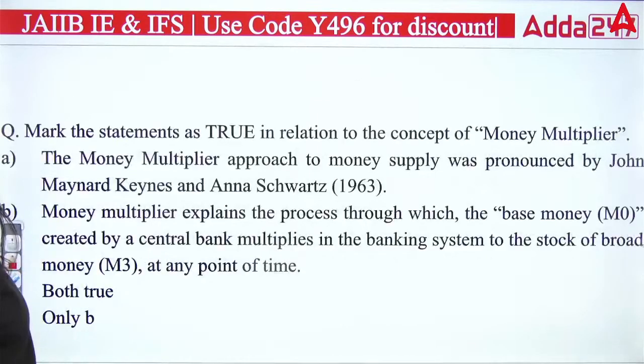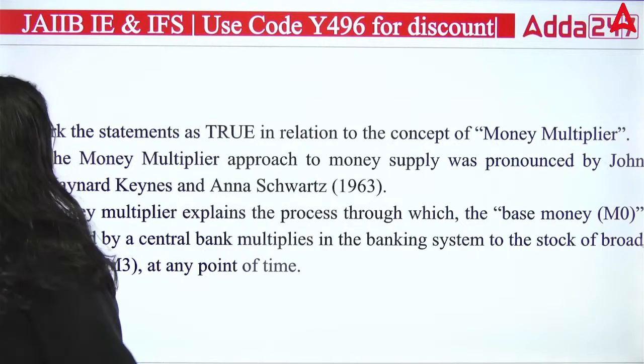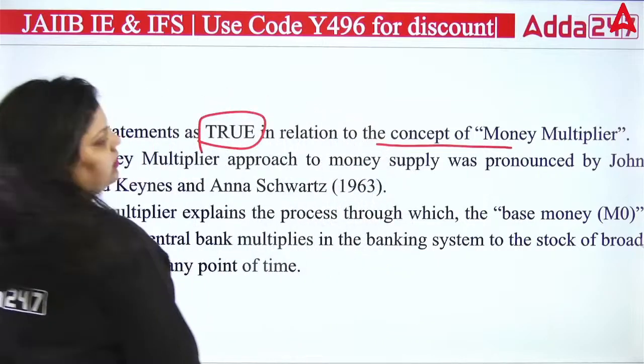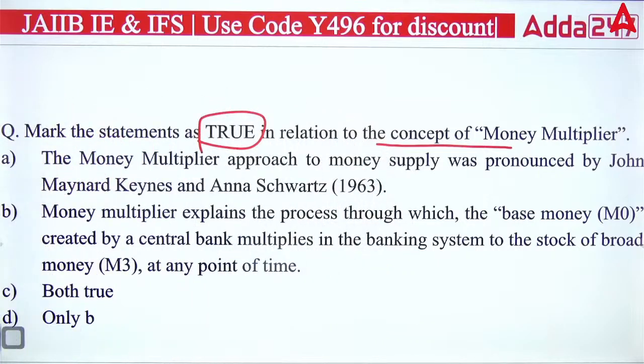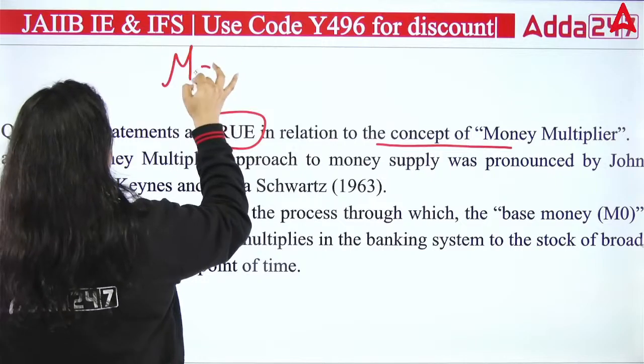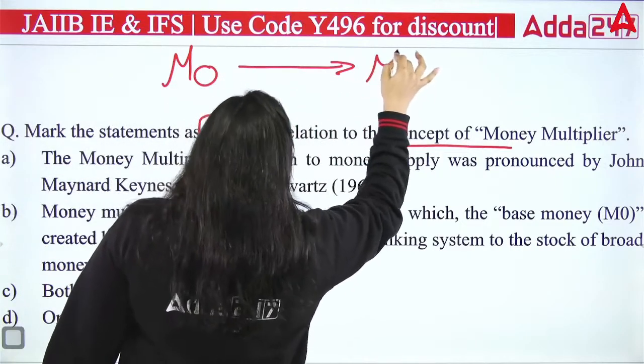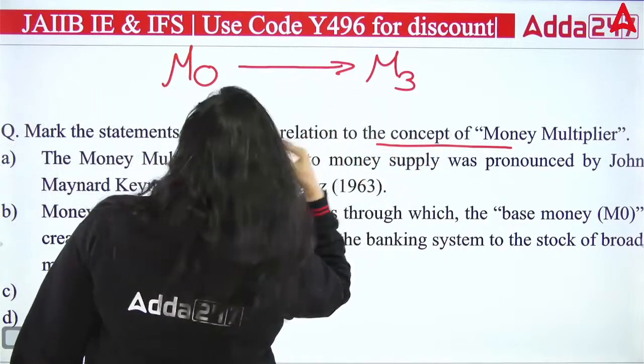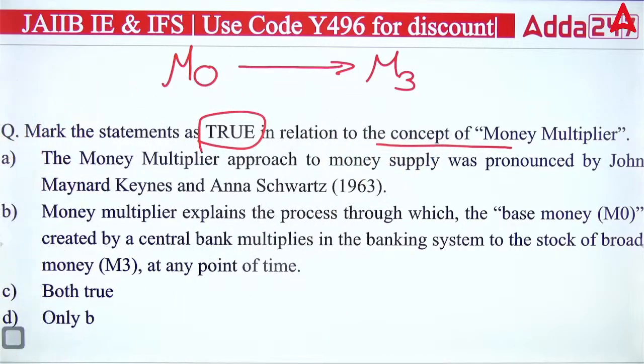Next question we have: mark the statement as true in relation to the concept of money multiplier. So money multiplier says that it's the journey of money from M0 to M3. This journey of money is known as your money multiplier.